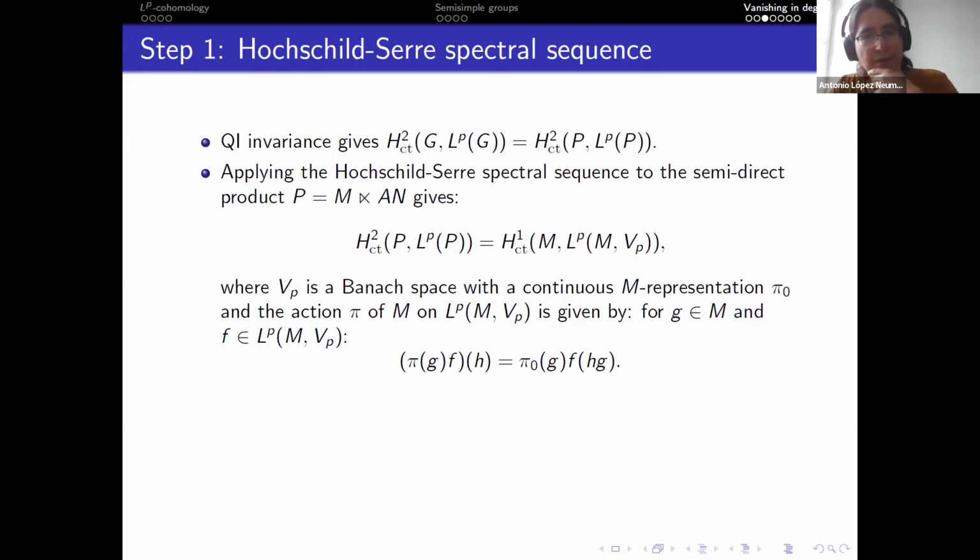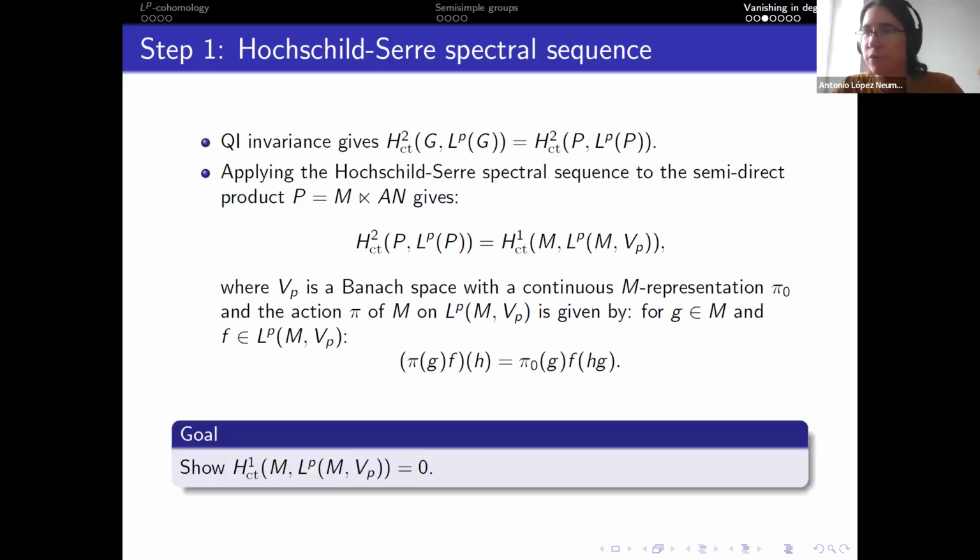This H1 of M, so here's where the ugly representation appears. But this ugly representation, you can describe what the action is in a precise way. It has a precise formula that basically mixes some noise action, which is this thing I call pi 0, and the regular representation on LP of M. So then the goal is to show vanishing of this space. That is like the new goal.